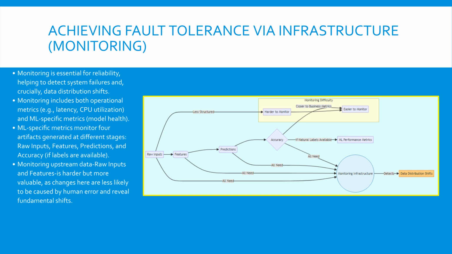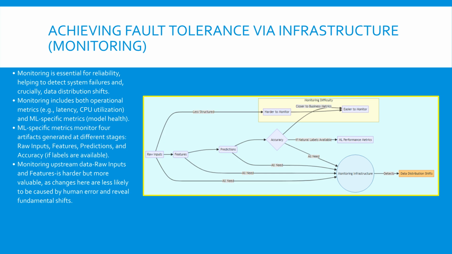These are the raw inputs, the data coming in, the features, the processed data used by the model, the predictions, the immediate output of the model, and finally, the accuracy of the predictions if the correct labels are available. Monitoring inputs and features is particularly valuable for fault tolerance, because deviations here are fundamental and often indicate a major data distribution shift, the root cause of many silent failures.